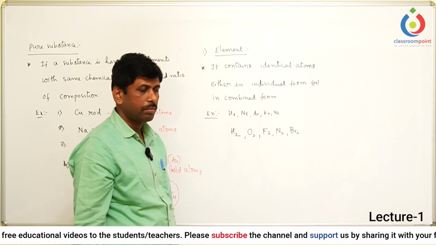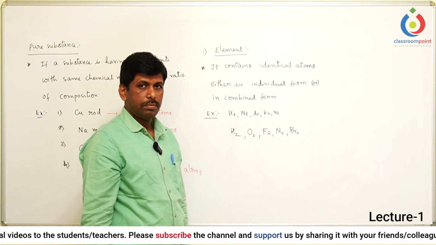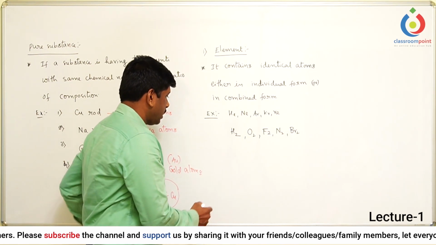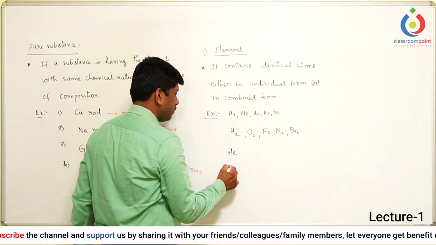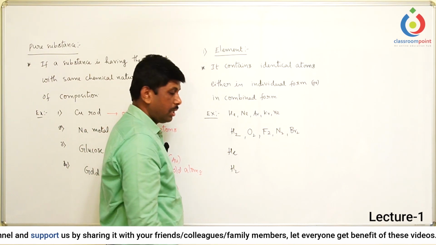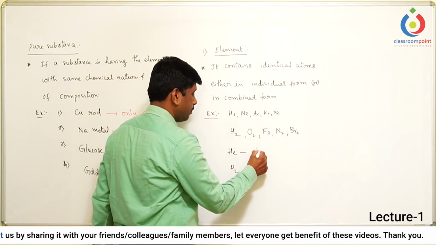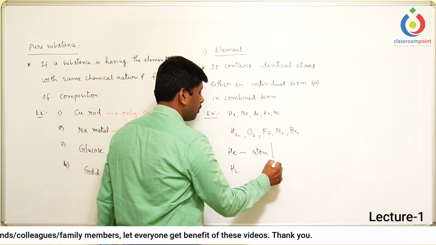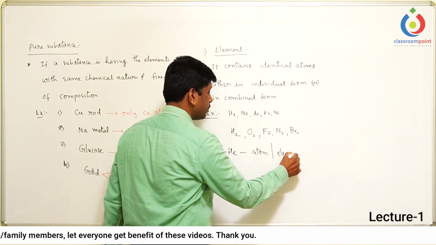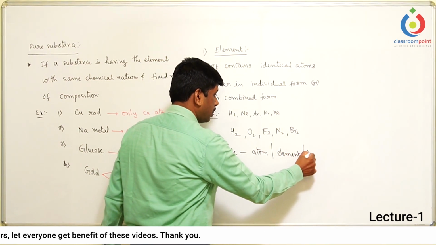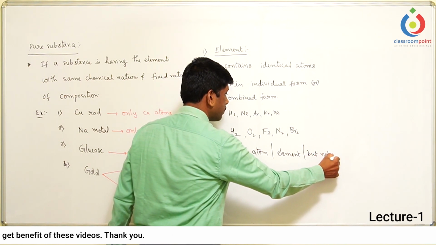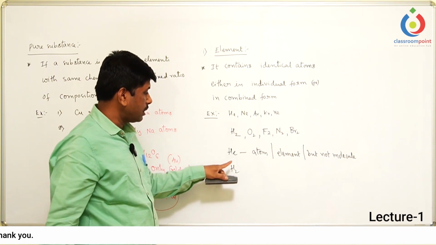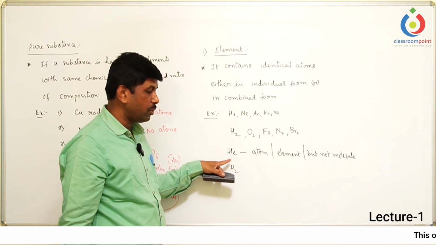Then the question is, what about the molecule? Whether the molecule is an element or not. Now let us take helium and hydrogen. Helium is an atom. We can call helium an atom. At the same time, we can call it an element also, but not a molecule, because there is no binding force between two helium atoms.